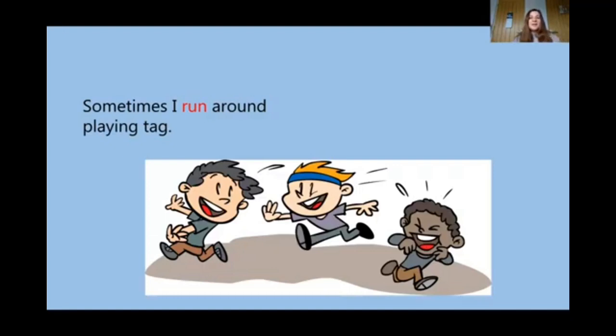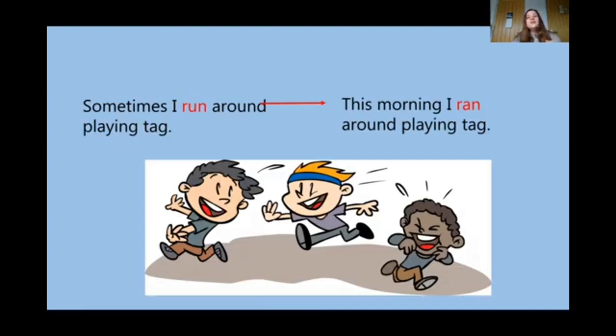And then if I want to say what I did yesterday, the form of the verb will change into ran. We talk about a moment that already happened or had finished. So this morning I ran around playing tag. And you know that some verbs in English don't add ed. They have just a different word for past tense.